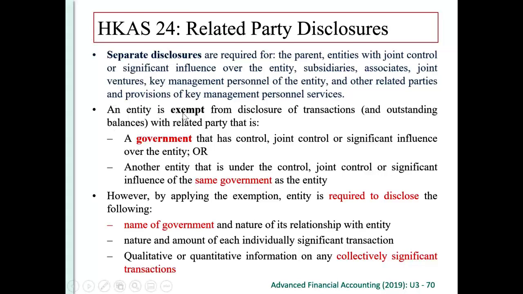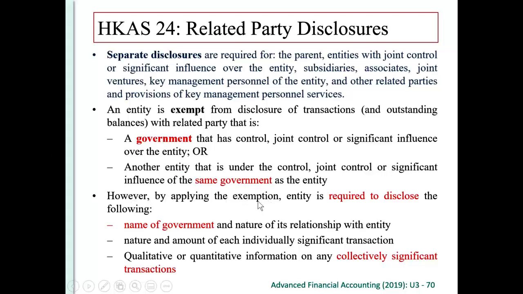So therefore, we are exempted if this related party is related to the government that has joint control or significant influence over the entity, or another entity that is under the joint control or significant influence of the same government. Then if we are fellow state-owned enterprises, we don't disclose each other. Otherwise, you have too many related parties that are related to the government.